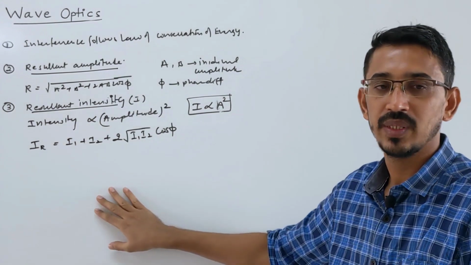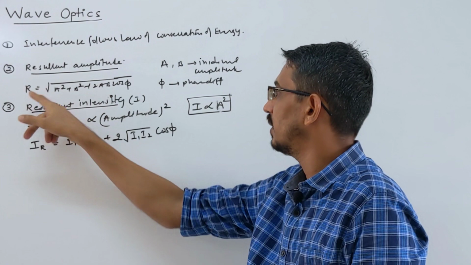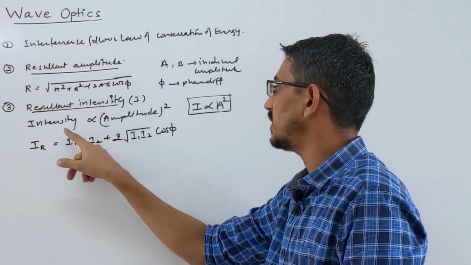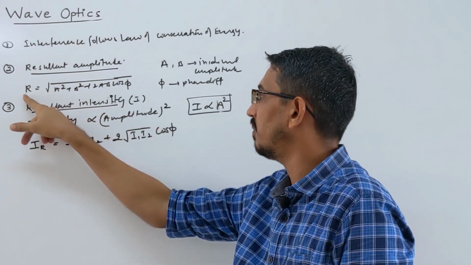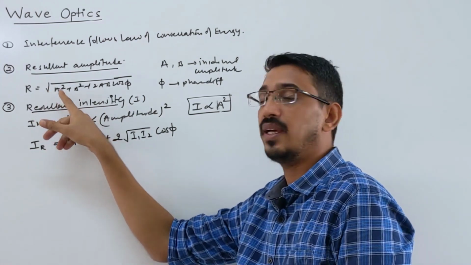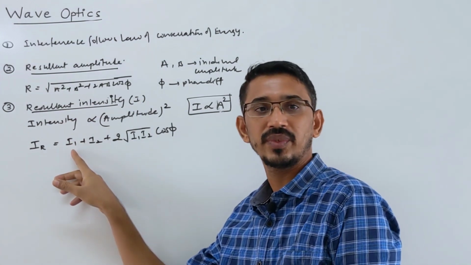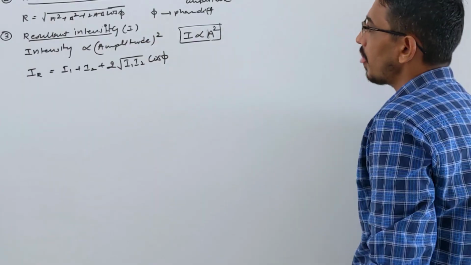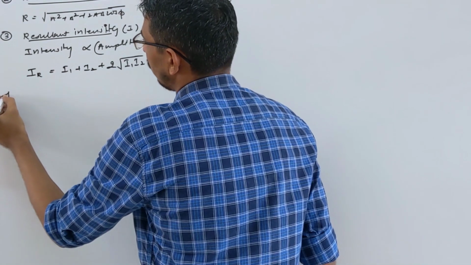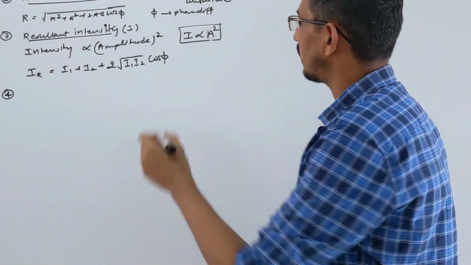For any new student, this came from squaring R, since intensity is proportional to amplitude square, so A square is the intensity of the first wave. We will use these again when I explain constructive and destructive interference.